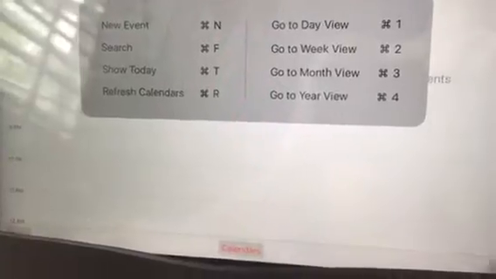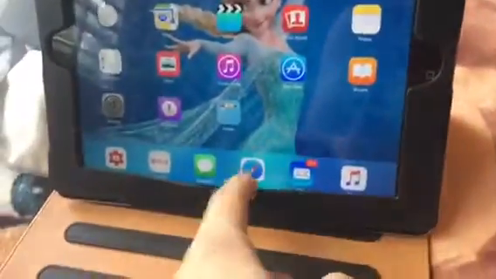Hold it, you're in. Hold command in the calendar and you get these options. There. Still a lot of options. Very cool, huh? There's more we can do on here.